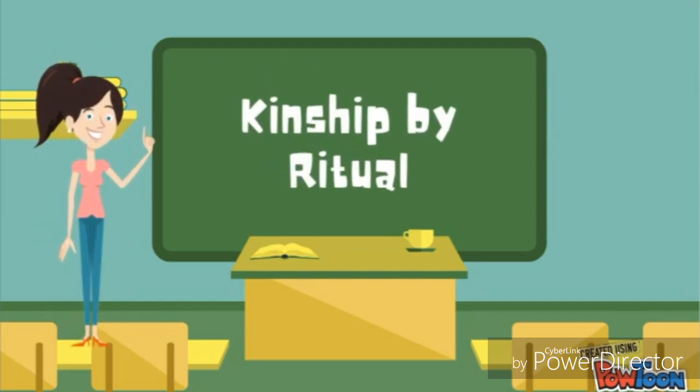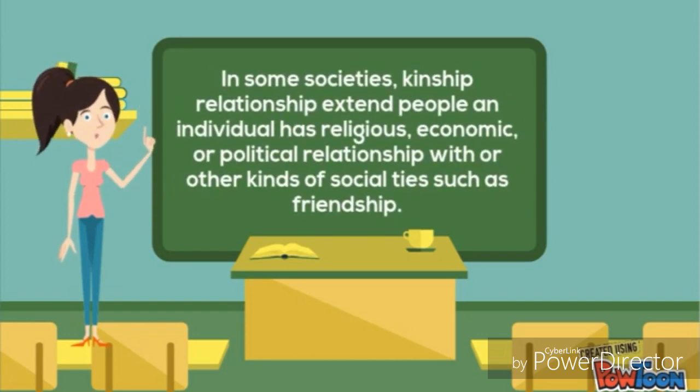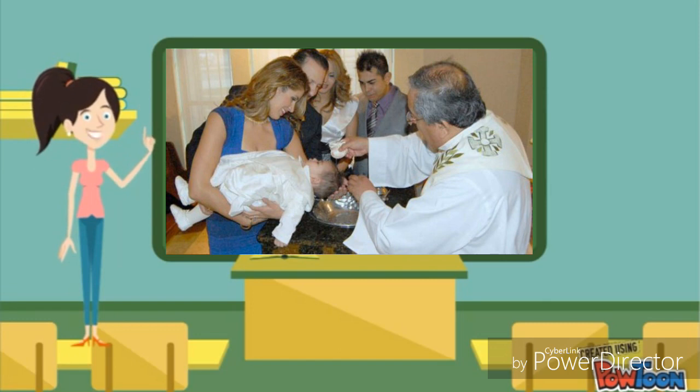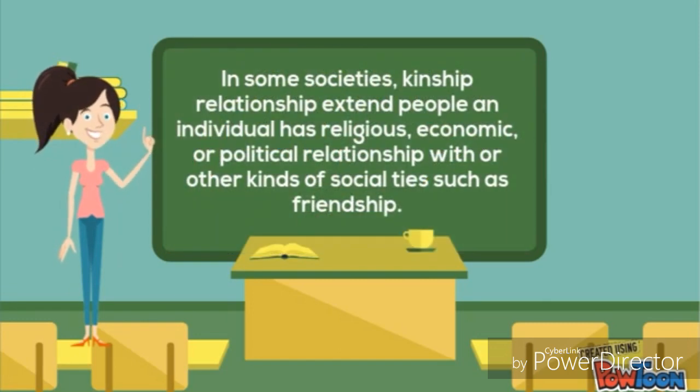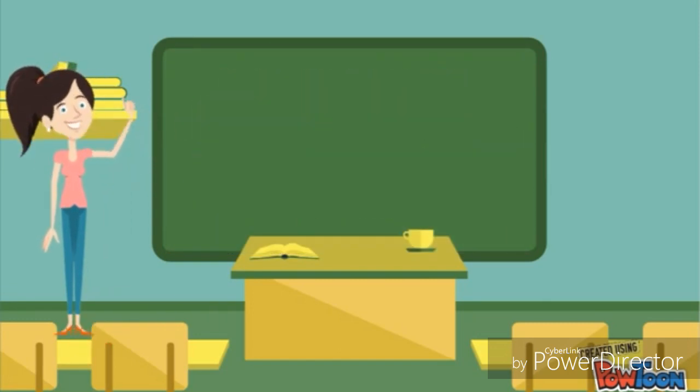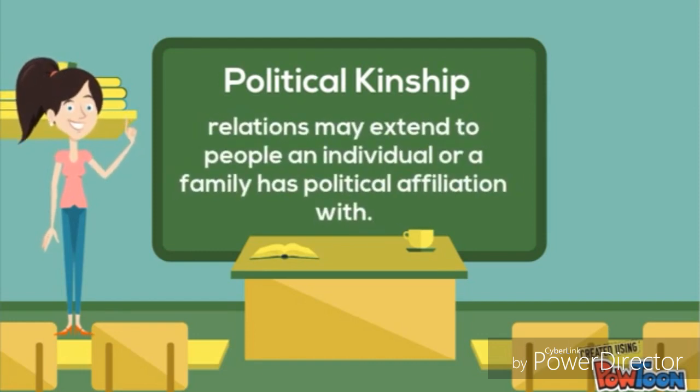The third type of kinship is kinship by ritual. In some societies, kinship relationships extend to people an individual has religious, economic, or political relationships with, or other kinds of social ties, such as friendship. Then the last one is political kinship. Kinship relations may extend to people an individual or a family has political affiliation with.